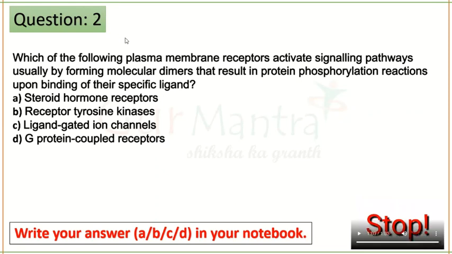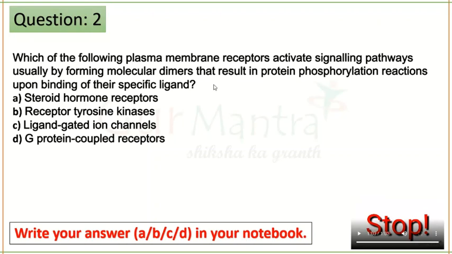Okay, let's decode the question first. They're saying when the ligand binds to the receptor, dimerization of the receptor happens and phosphorylation of proteins. So they've given you the sequence of the reactions, and they're asking what signaling pathway these reactions are involved in.